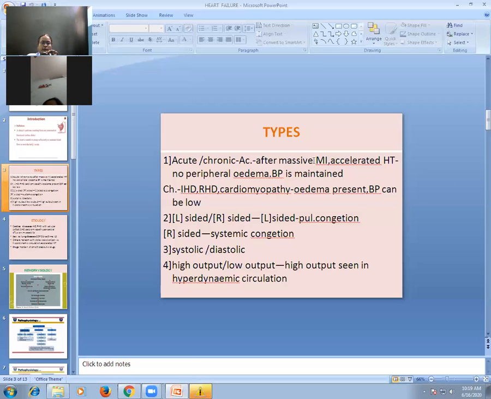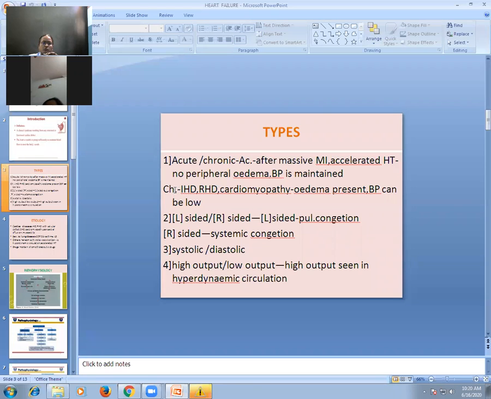How to identify acute heart failure? In acute heart failure, the back pressure effects are less and the compensatory mechanisms are not activated. So in acute heart failure, you don't get swelling over the lower limb. There is no peripheral edema and the blood pressure is usually maintained or sometimes increased. That is the difference between acute and chronic.